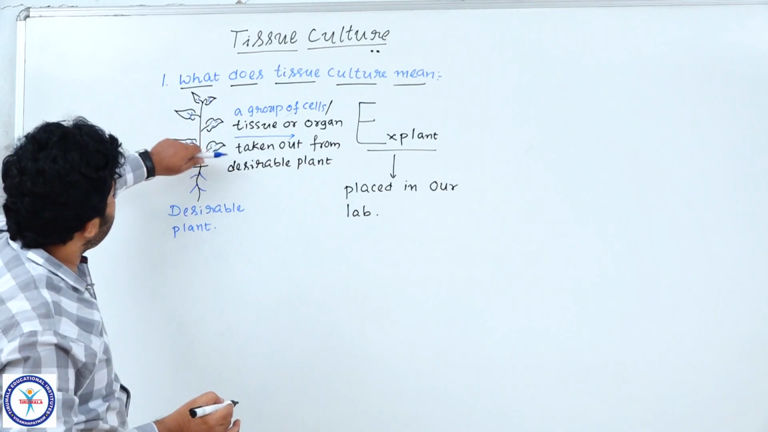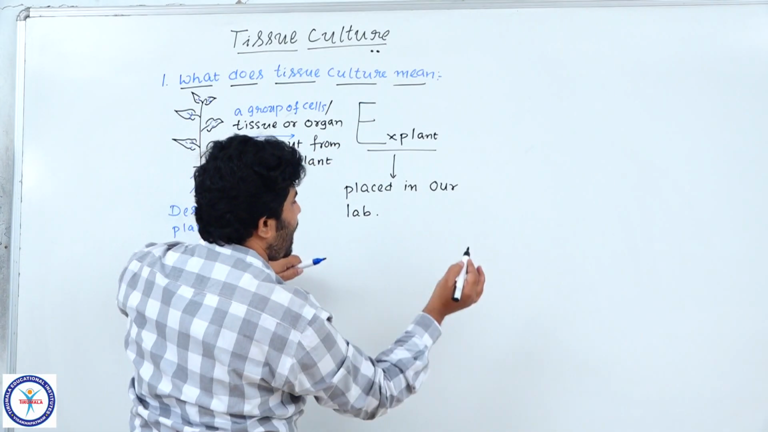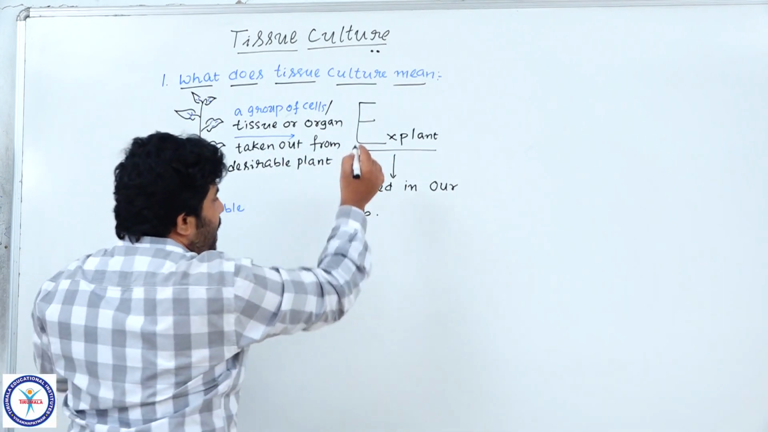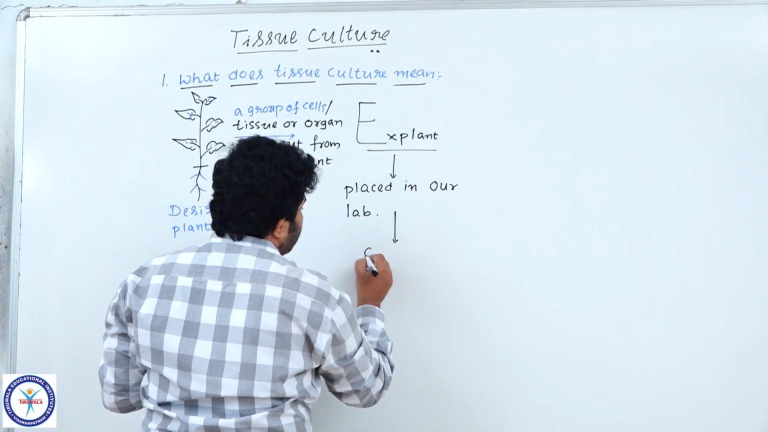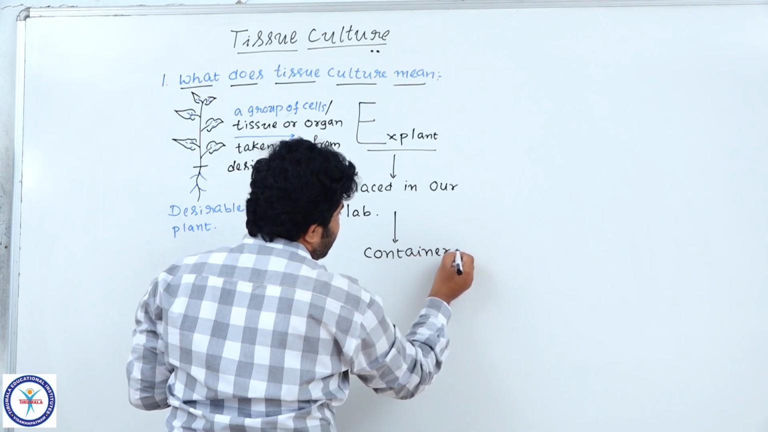Whatever the plant part we have taken from the plant, it is called explant. This explant we are sending to the lab in which we are doing tissue culture. Now got the point? This is the explant. We have to collect it and place it in the right containers.